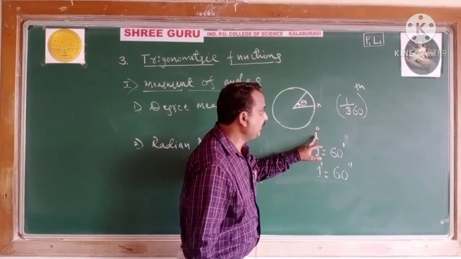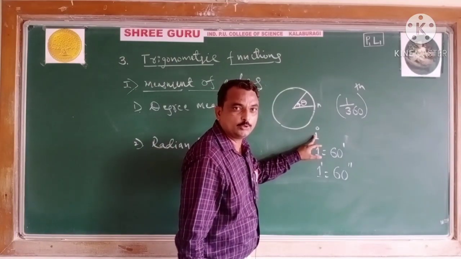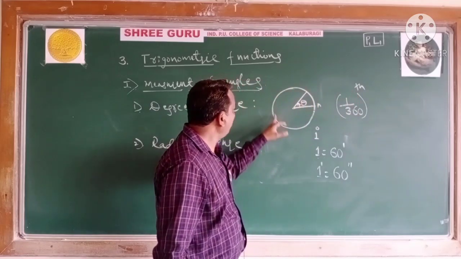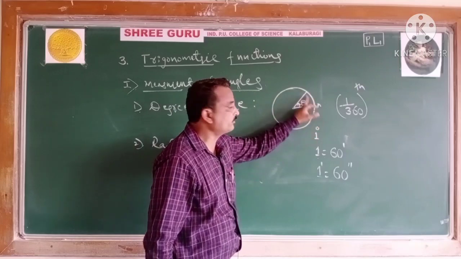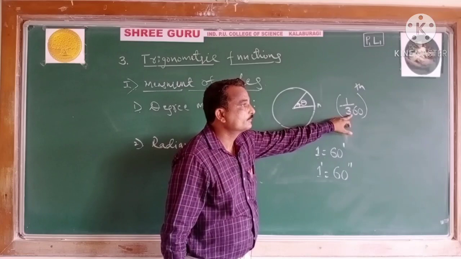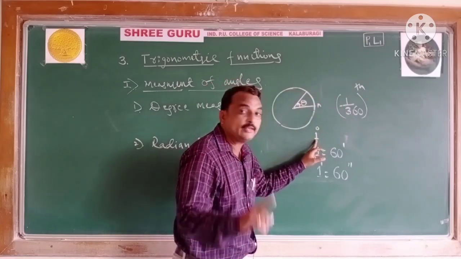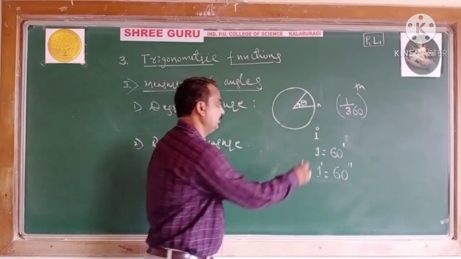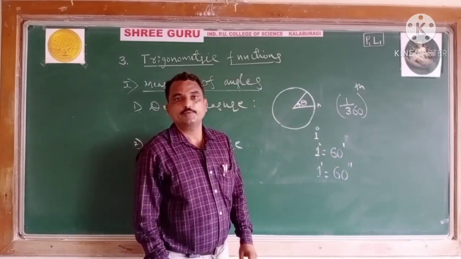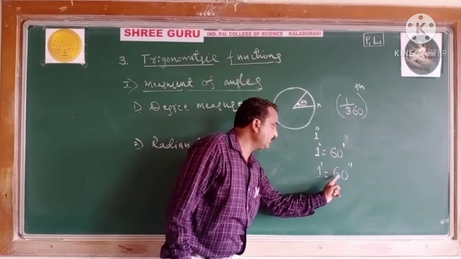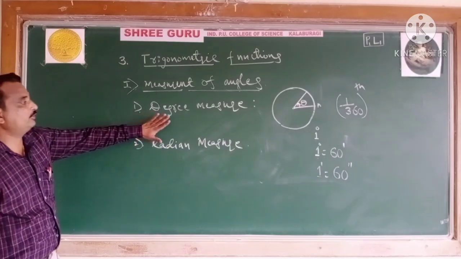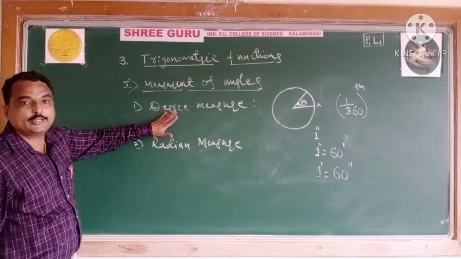How will you get the degree, students? I think you will come to know. 1/360th. That's why I have drawn the circle also. 1/360th part of 1 revolution is read as 1 degree. In 1 degree it is divided into 60 minutes, and again in 1 minute it is divided into 60 seconds. So this is about the degree measure.